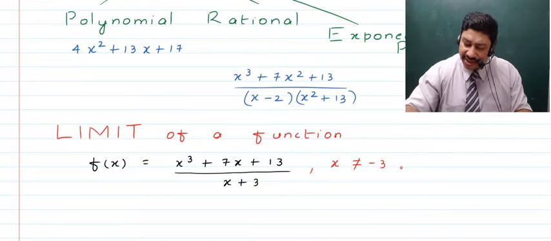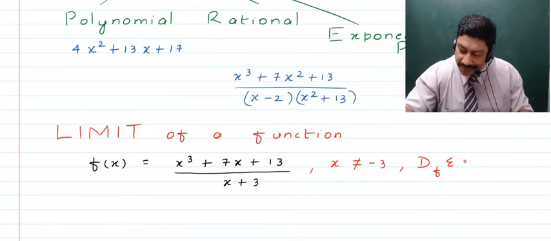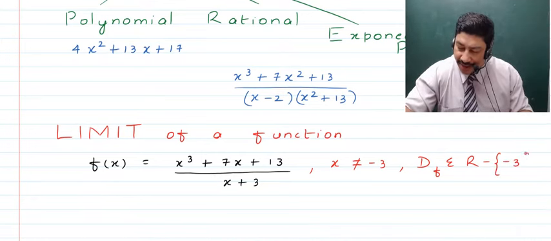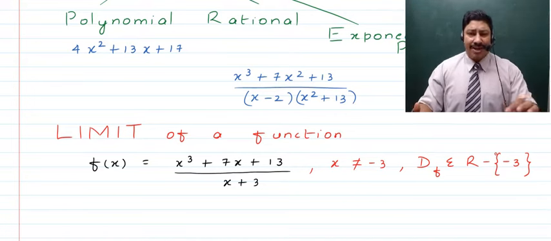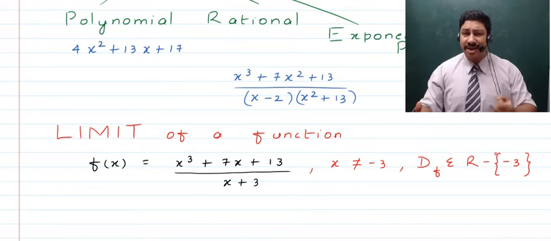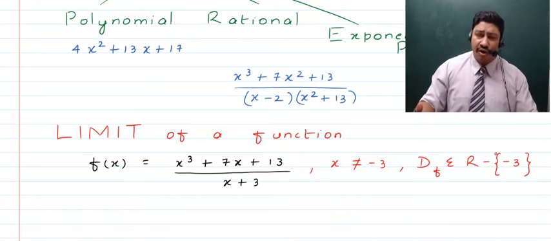So the domain of the function is the set of real numbers from which minus 3 is subtracted, and the rest of the domain will not have any problem. For any of the other values we put in, we'll correspondingly get some value that becomes the value of range for that value of domain.